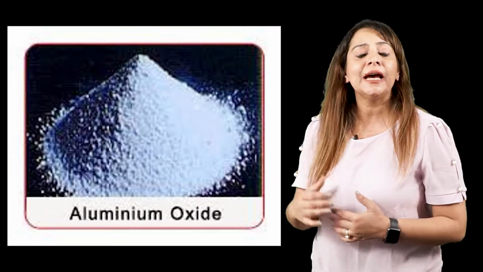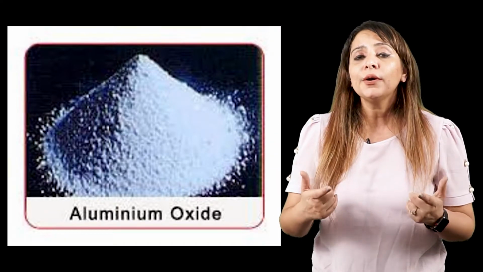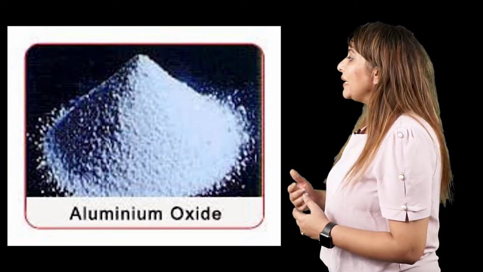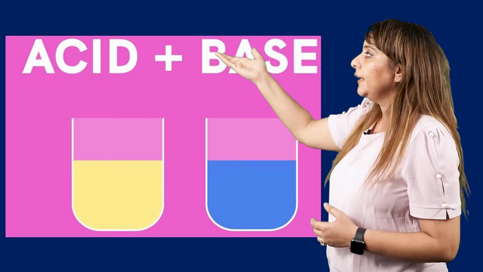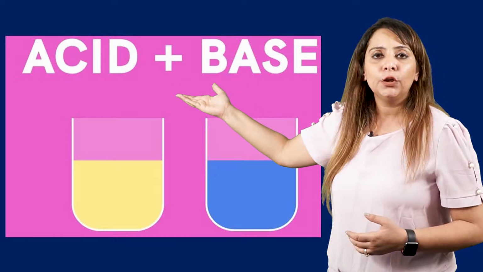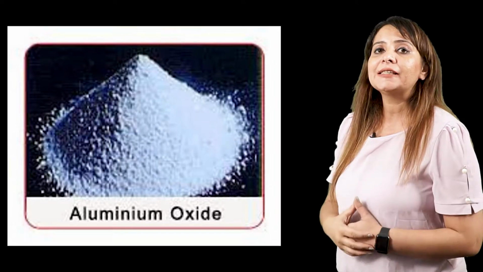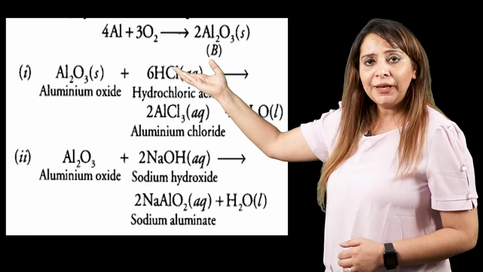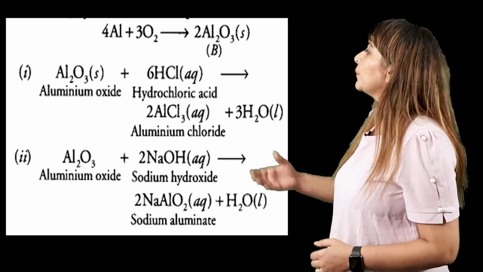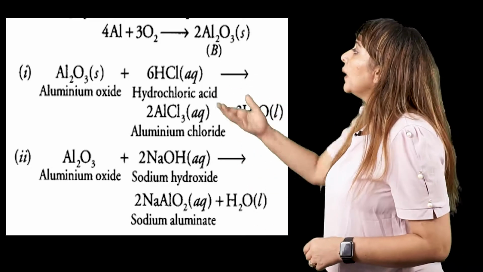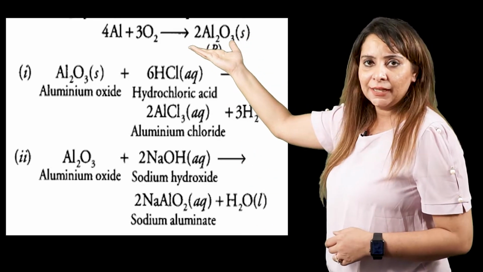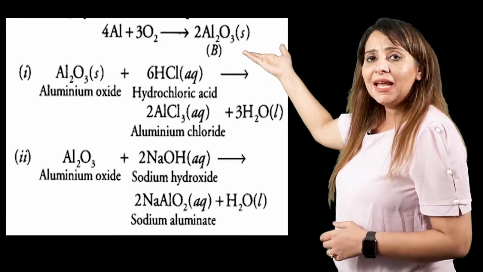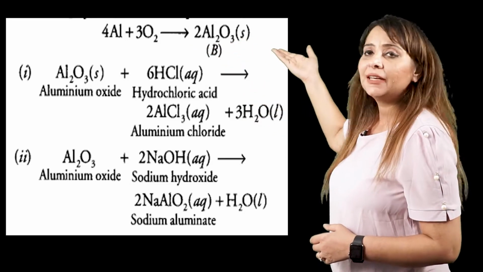Now, if I ask you how you can prove that aluminium oxide and zinc oxide are amphoteric in nature, we can prove that by taking the oxide and reacting it with acid and reacting it with base. Let's say I have aluminium oxide as Al2O3. Let us react with acid first, so let's take the acid as HCl. So Al2O3 plus HCl. What do we get? We get AlCl3, right, plus H2O.